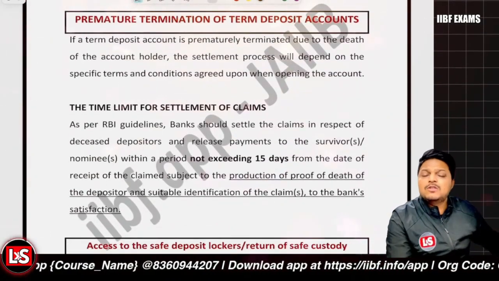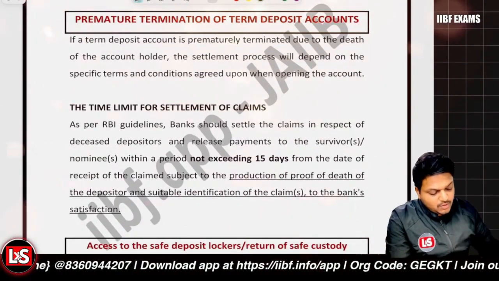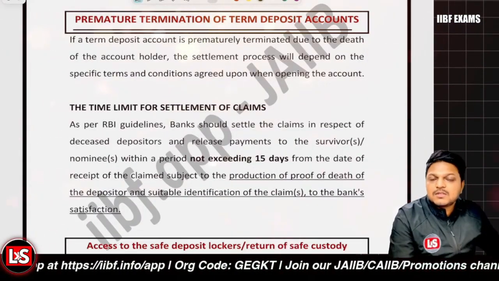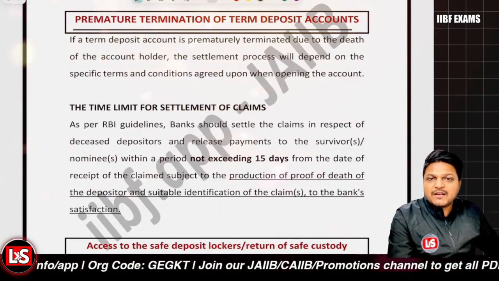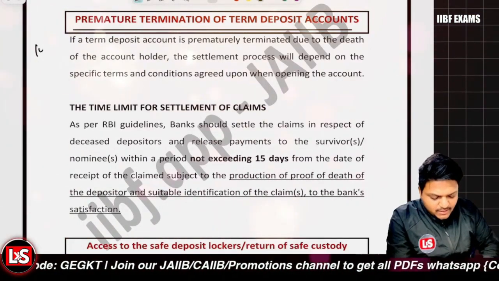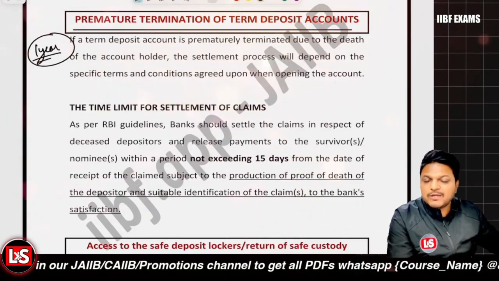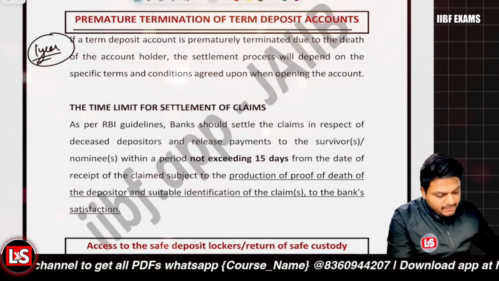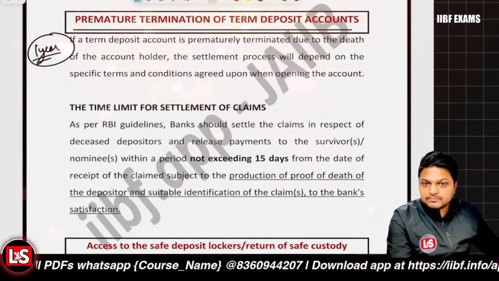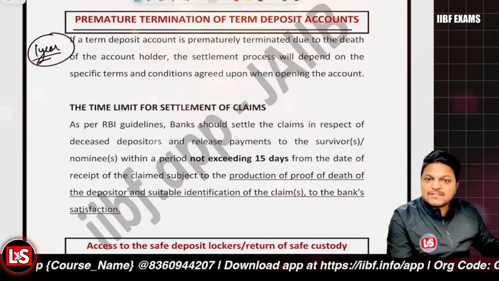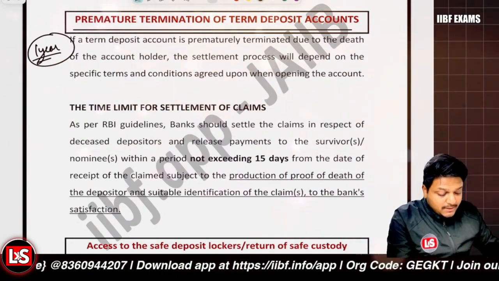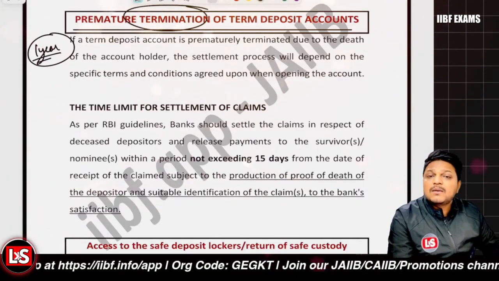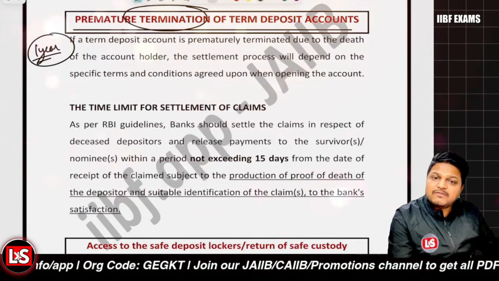The next topic is about the premature termination of term deposit account. Is it allowed? Yes, it is allowed. Let's say you have made an FDR with the bank for a 1 year period, but you do require funds on an urgent basis. You can get a premature payment, right? So premature payment is actually allowed. But here we are talking about premature termination on death.